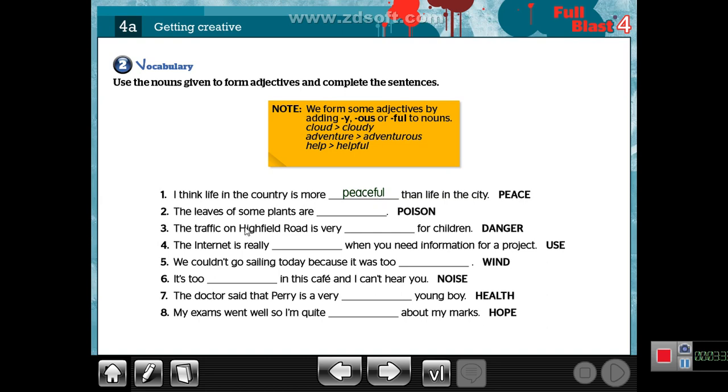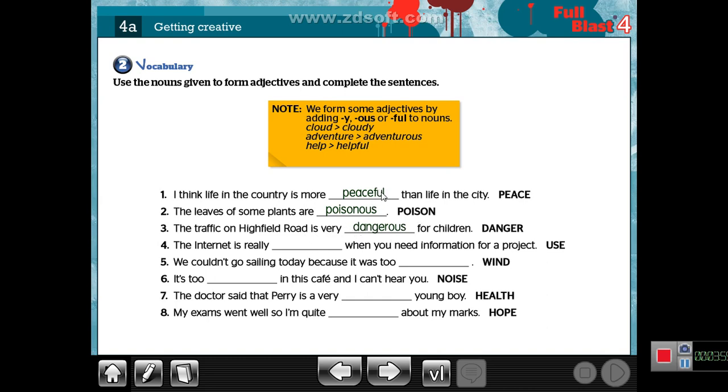The leaves of some plants are poisonous. Poison means سامة, so these plant leaves are poisonous. The traffic on Highfield Road is very dangerous.